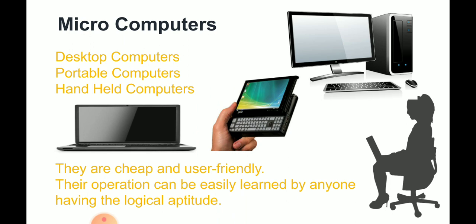First we'll see microcomputers. Desktop computers, portable computers and handheld computers come under microcomputers. It is also known as PC, that is personal computer. This is the most prevalent form of computer, sitting on a standard desktop. Today's PCs are single processor systems which can perform simple tasks such as word processing or spreadsheet calculations, or demanding tasks such as graphics rendering. The first PC was built by IBM.